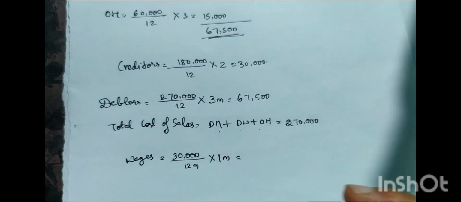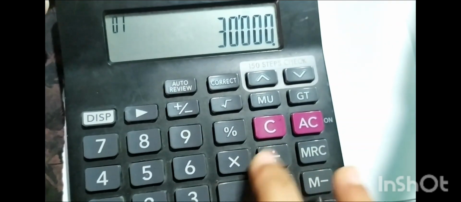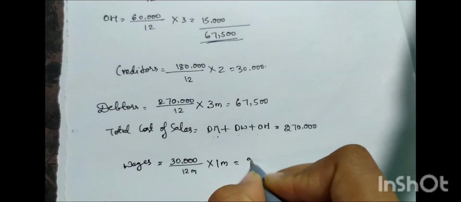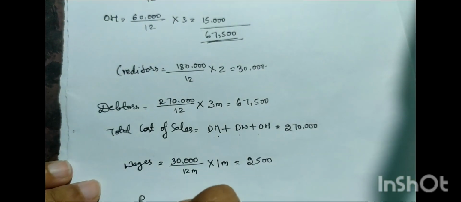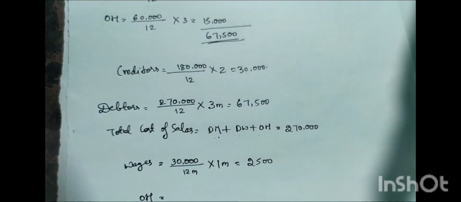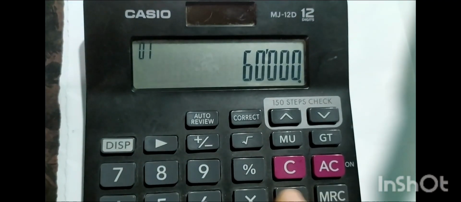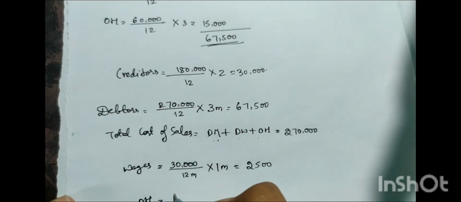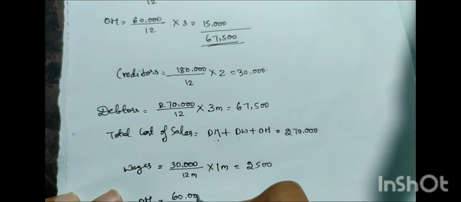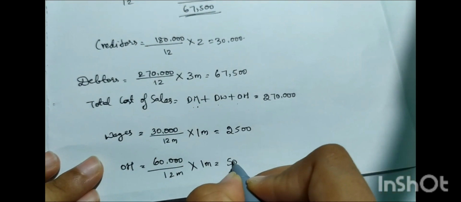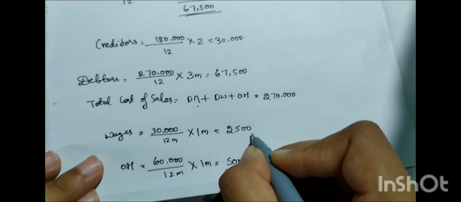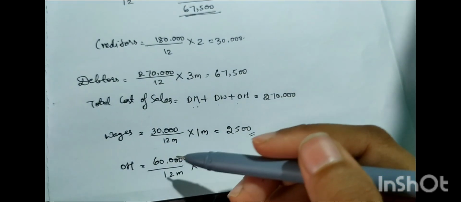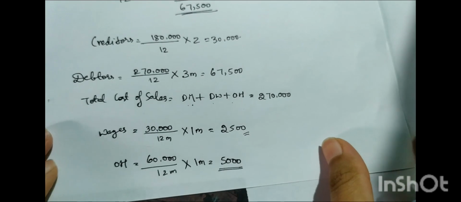So this comes out to be 2,500, and overheads for 1 month 5,000. This is payable because we are paying the previous month's amount in the current month on the 1st date, right?